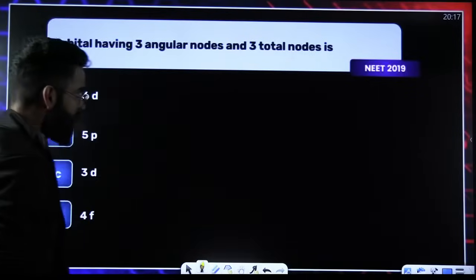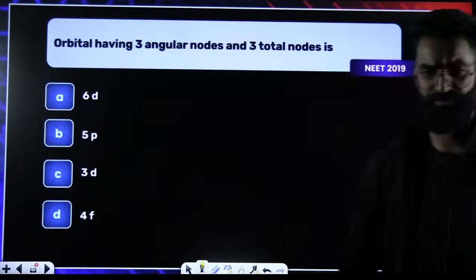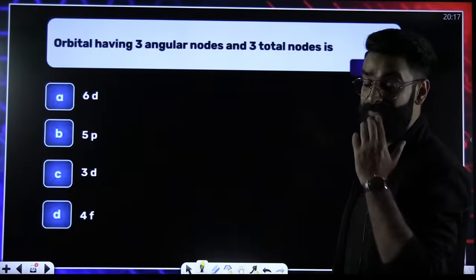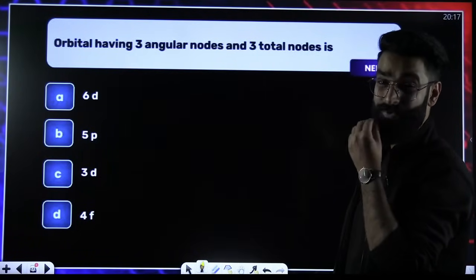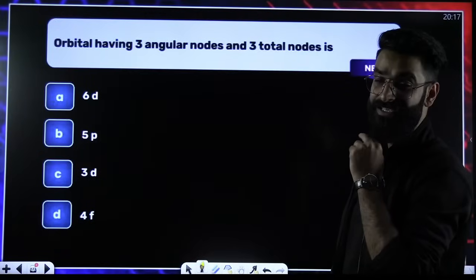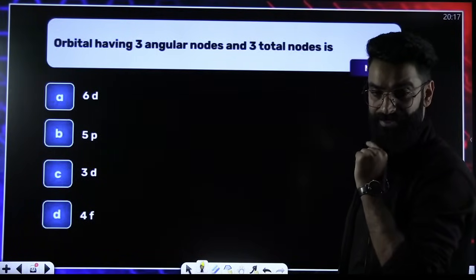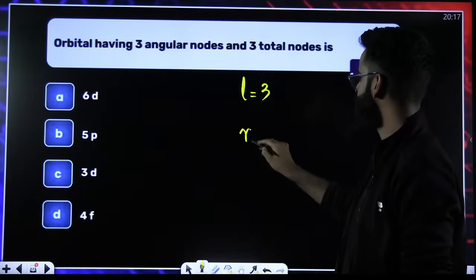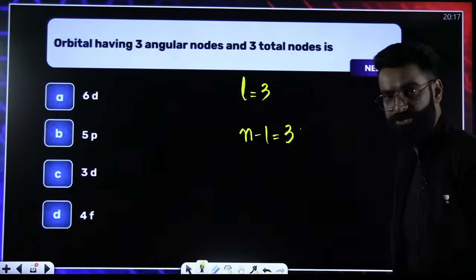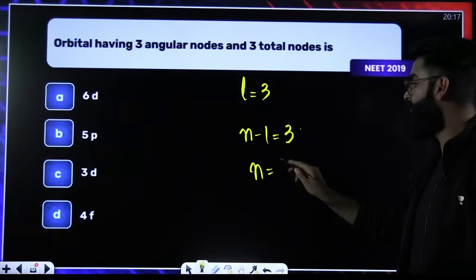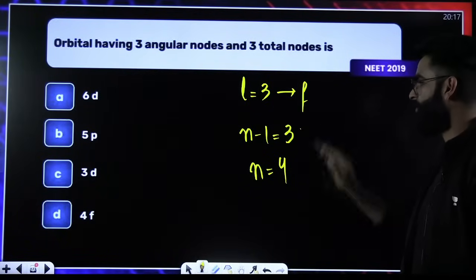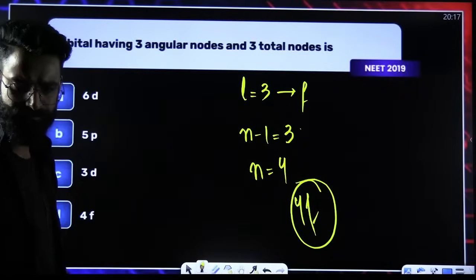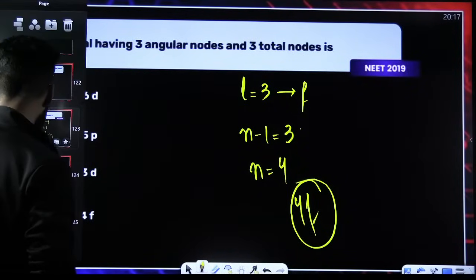One more question was asked in your NEET 2019. Similar sort of question, which is just formula based. Orbital having 3 angular nodes. That means L value is how much? L value is 3. Angular nodes is equal to the value of L. Perfect. 3 total nodes. Total nodes are given by the formula n minus 1. So n is equal to 4. L is 3 for F orbital. So it's basically 4F. Done and dusted.